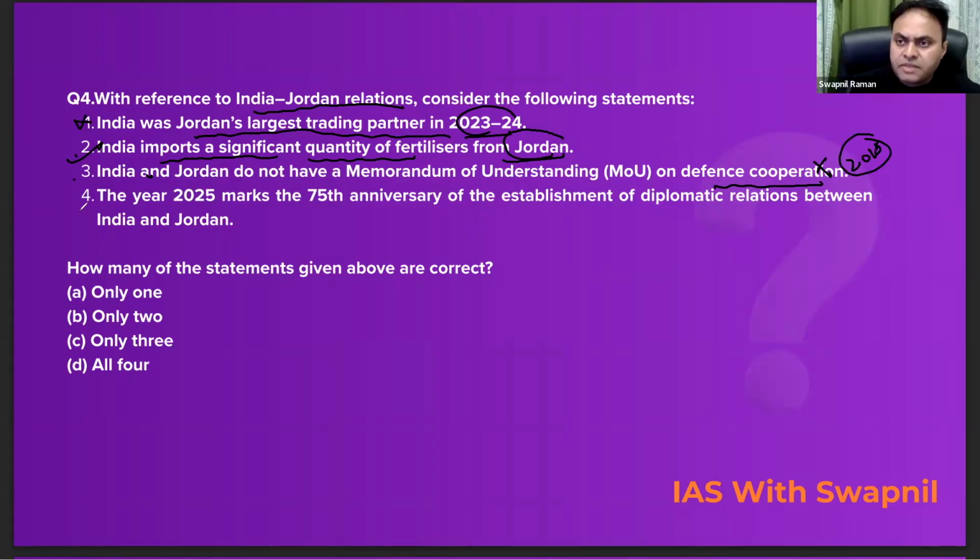Look at the fourth statement. The year 2025 marks the 75th anniversary of the establishment of diplomatic relations between both the countries, India and Jordan. This statement is absolutely correct. So 2 statements are correct here, 2 and 4. Question is, how many of these statements given above are correct? Only 2 statements are correct. So B for Bombay would be the correct answer.